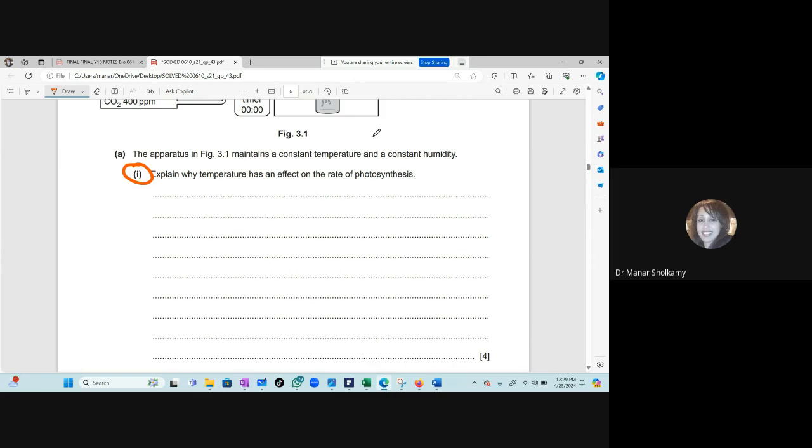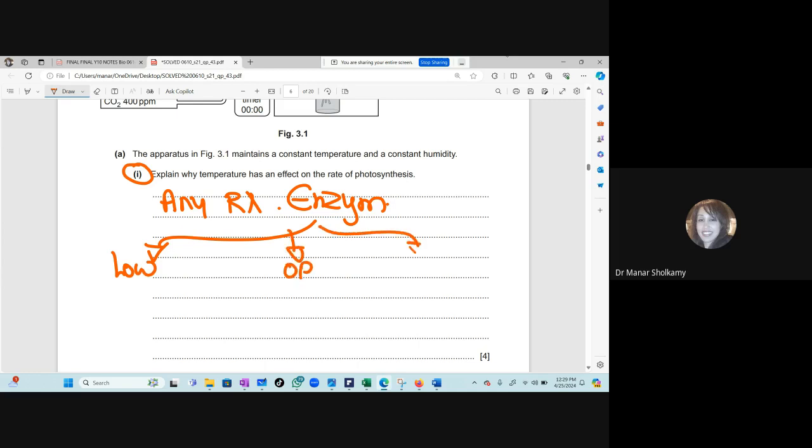Yes, any chemical reaction in the body is controlled by enzymes. Any reaction. We have lots of reactions in our body, but we did not study except respiration. So for any reaction, you have to start the answer by mentioning enzymes. Any reaction is controlled by enzymes, and enzymes are very sensitive to temperature. What happens to enzymes at low temperature and at optimum temperature and at high temperature? You will give a very good answer.